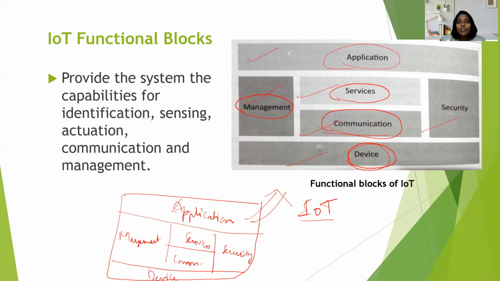Then the security needs to be stronger, no? So that block is also present. So these are the basic functional blocks, not low level. What we use to accomplish the security won't be available in the functional block, but security will be there.